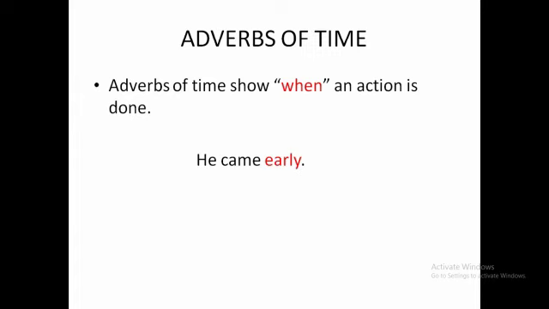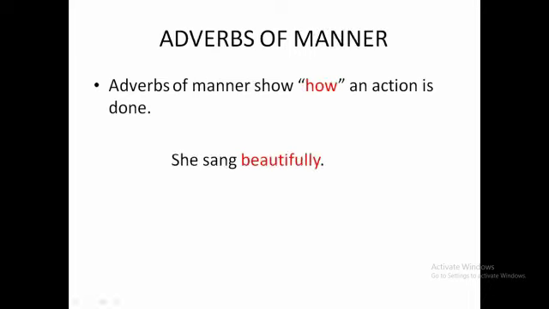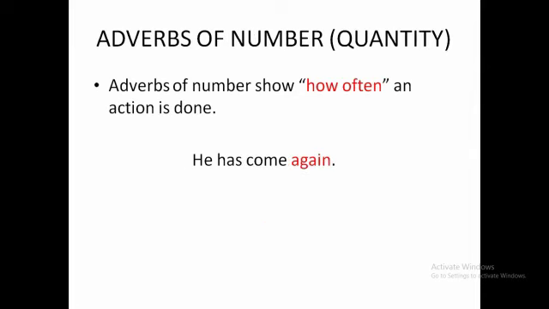Next, adverbs of place. Adverbs of place show where an action is done. Example, the bus stops here. Next, adverbs of manner. Adverbs of manner show how an action is done. Example, she sang beautifully. Next, adverbs of number. Adverbs of number show how often an action is done. Example, he has come again.